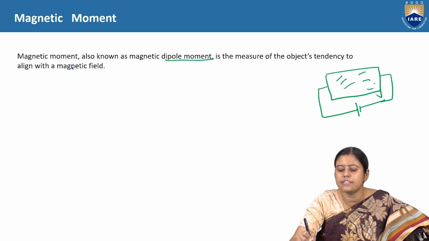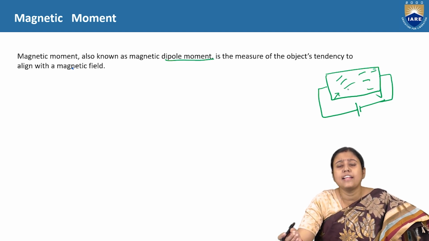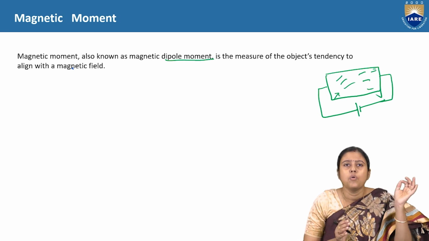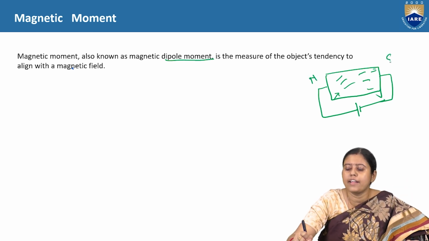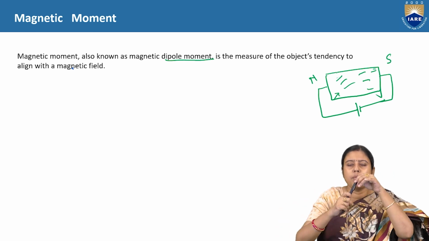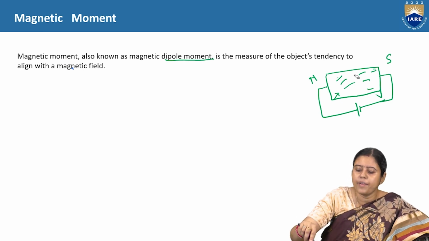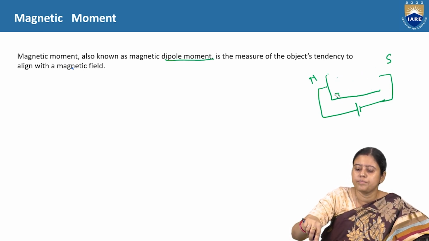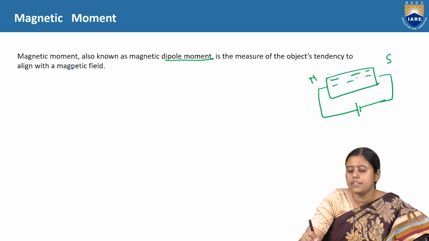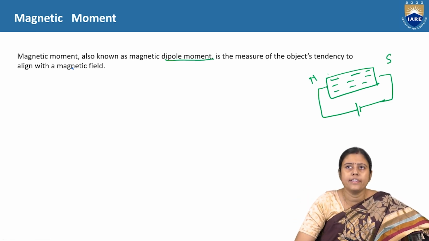This iron has some atoms in it. When connected to the battery, the atoms tend to arrange themselves such that one end creates the north pole and the other the south pole. All the atoms move from their positions into this type of configuration. This is called the magnetic moment.